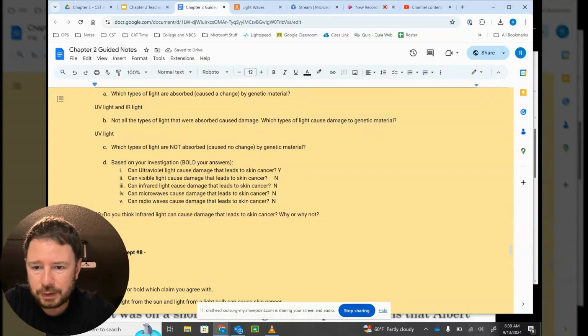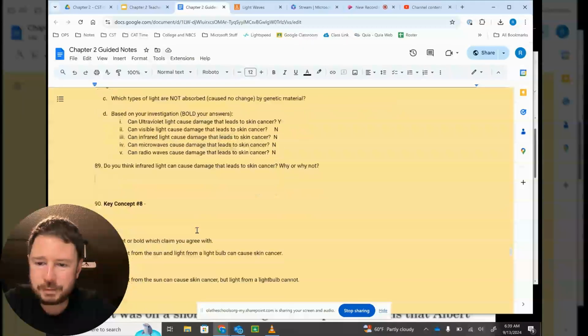89. Do you think that infrared light can cause damage that leads to skin cancer? Why or why not? I don't know why I put this. We already answered it right here, but I accidentally was redundant for some reason. So the answer here is no. It is absorbed, but it does not cause damage.